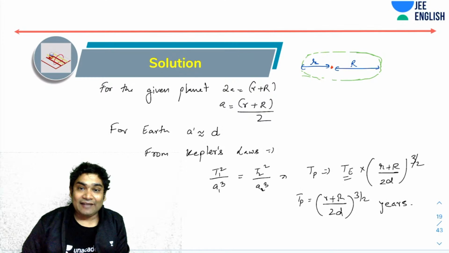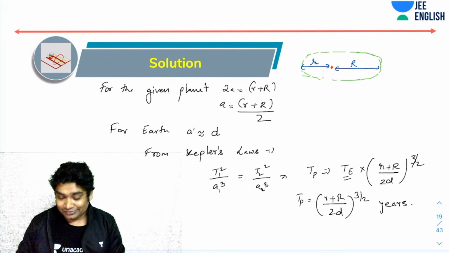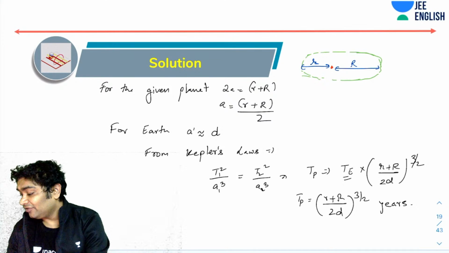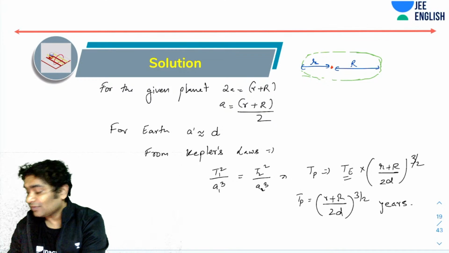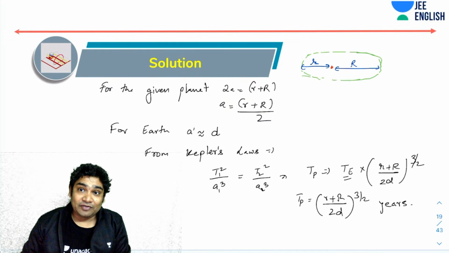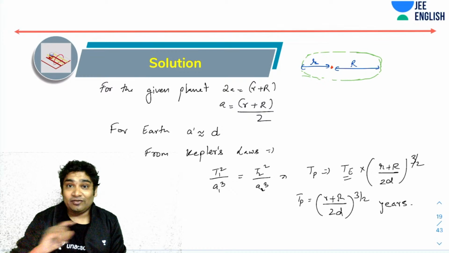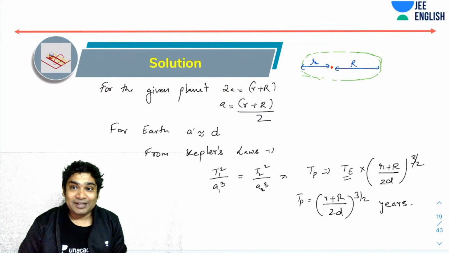If I could tell you the exact values, you would have been able to figure out the exact time period. Okay, that's a very interesting use of Kepler's law. Now, with the help of Kepler's law, if you knew the minimum and the maximum distance of any planet with respect to the sun, you could have predicted its time period.